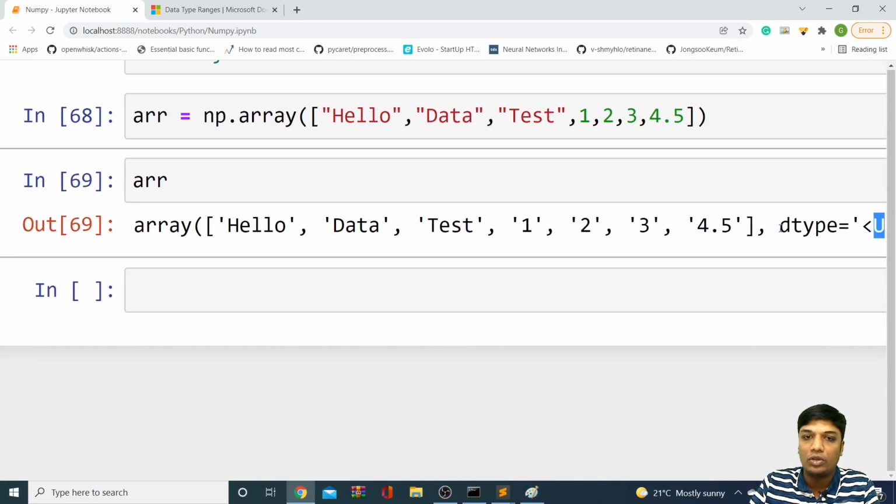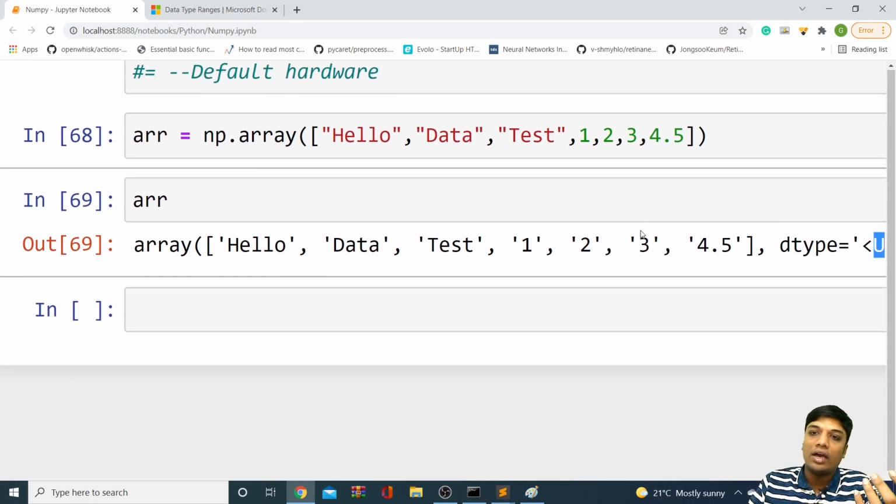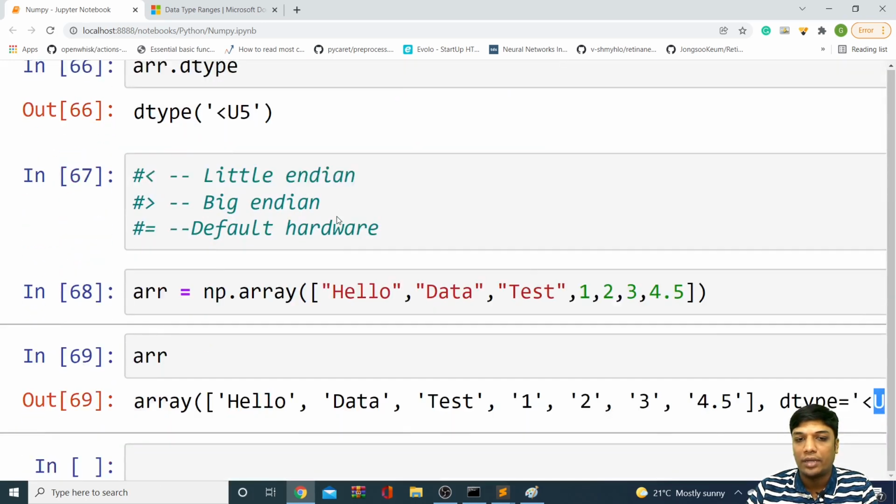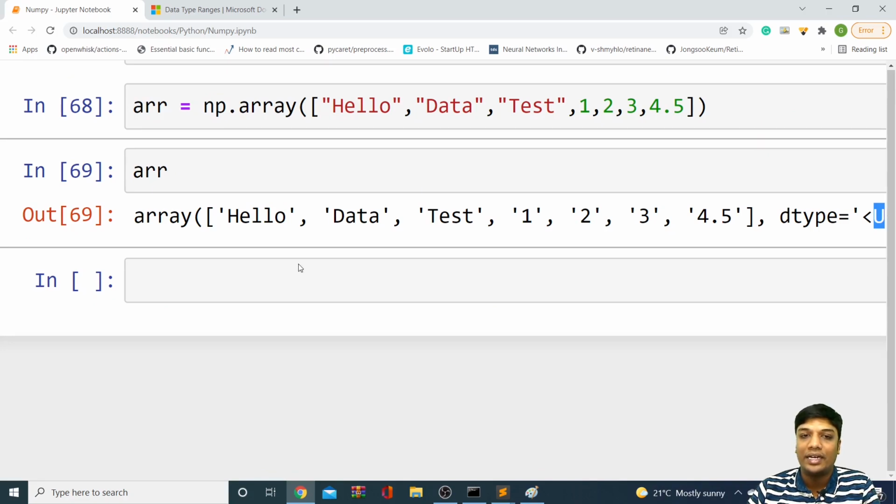U5 means Unicode string. So in that way, your array is a group of similar elements. We can say like this. Perfect. So we have understood about the various data types present in the array. Now let's see how to do some kind of manipulations in array. First thing, let's start with indexing.